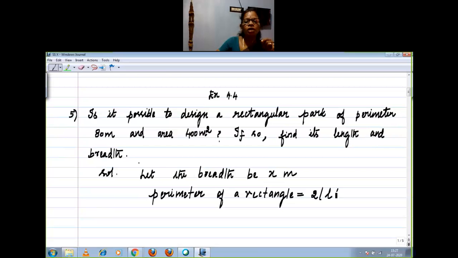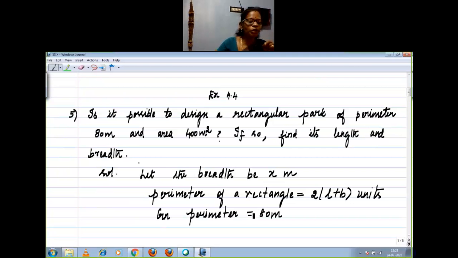See, you have to first write what things we need. After that only you should enter into the solution part, right? Now, perimeter of a rectangle equal to 2 into (L plus B) units. What is given in your question? Given perimeter equal to 80 meter.